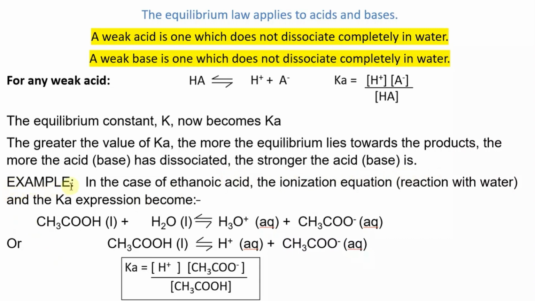Example. In the case of ethanoic acid, the ionization equation, the reaction with water, and the Ka expression become: I see my acid combining with water. Of course, we know H3O+ is the ion produced, but I can summarize that with the equation below and write my Ka expression for that weak acid.